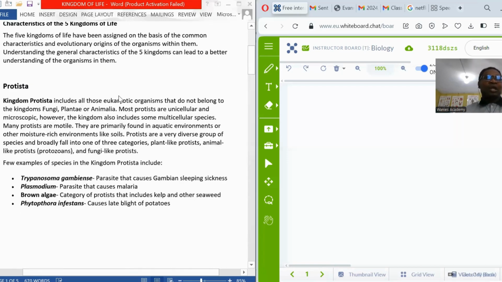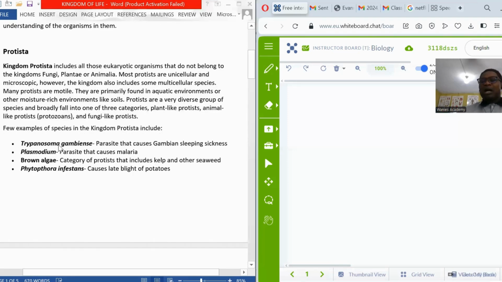Protists are unicellular microscopic organisms. They are eukaryotic. That means they have a definite nucleus and a nuclear material. They are different from fungi, Plantae, and Animalia. And protists are primarily aquatic. They live in water bodies. They can be beneficial. They can also be saprophytic. Now, they can be in the form of animals. They can also be plant-like. The animal-like protists are known as protozoans.